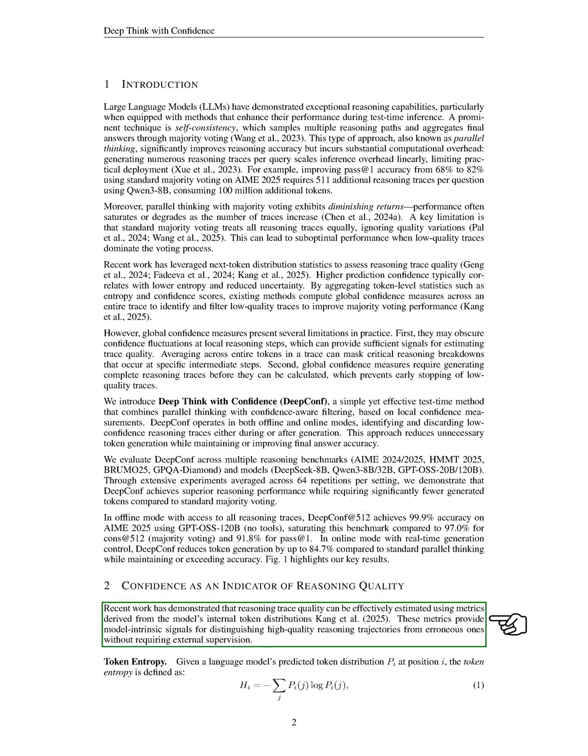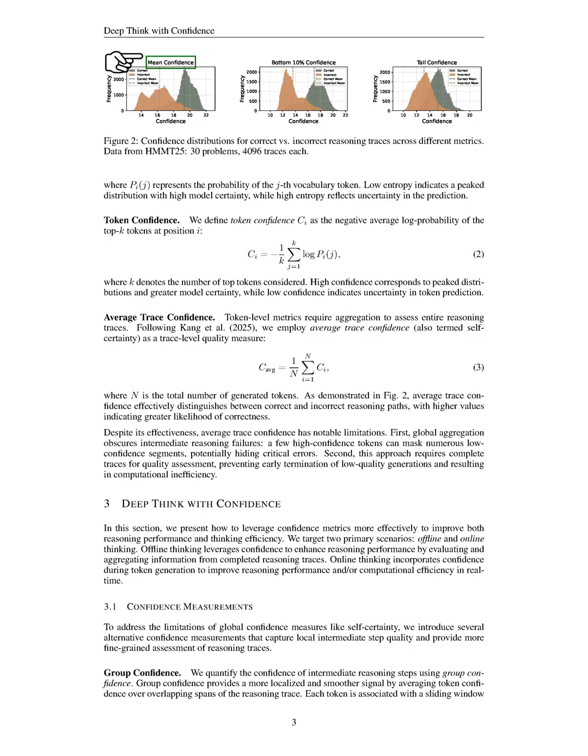We also highlight that recent research has shown we can estimate the quality of reasoning traces using metrics derived from the model's internal token distributions. These metrics help us distinguish between high-quality and erroneous reasoning paths without needing external supervision. We define token entropy as a measure of uncertainty in the model's predictions, where low entropy indicates high certainty. Token confidence is defined as the negative average log probability of the top tokens, with high confidence reflecting greater certainty.